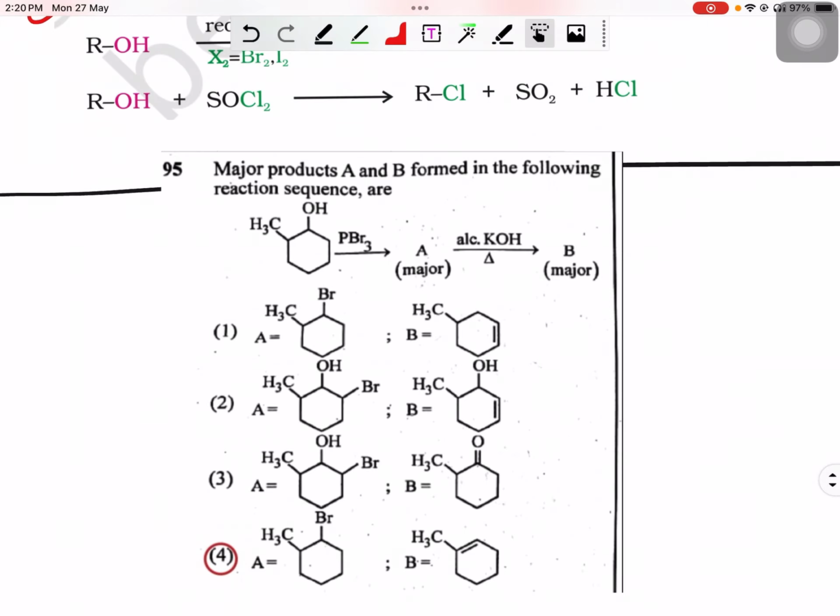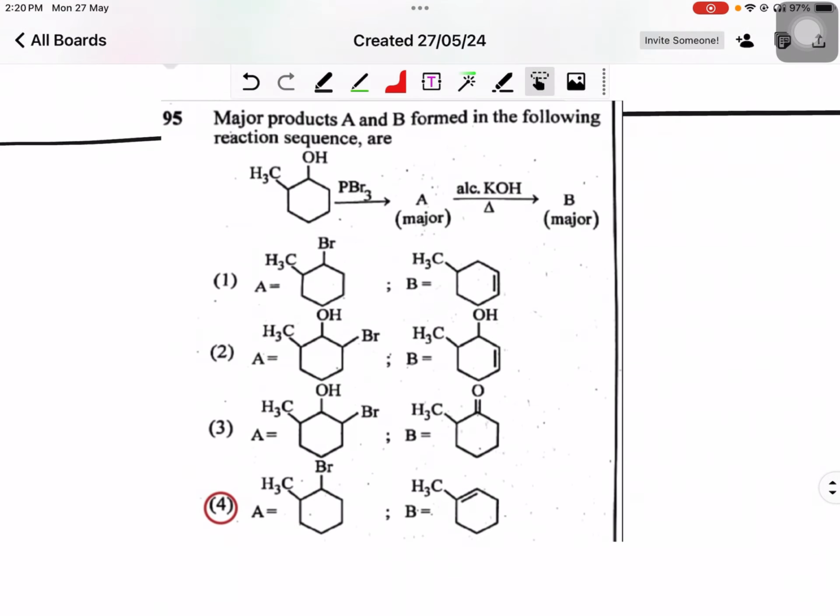This is the next question. It is a two-step reaction. We need to identify the products. The major products A and B formed in the reaction sequence are... the first step is a preparation of halide from an alcohol, and the second step is an elimination reaction. So you will know that the position of the alcohol and the halides matters here.